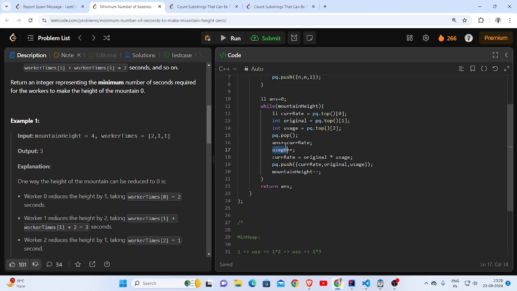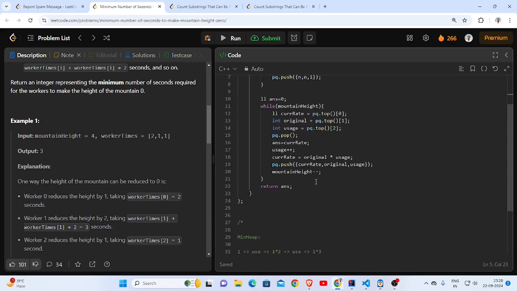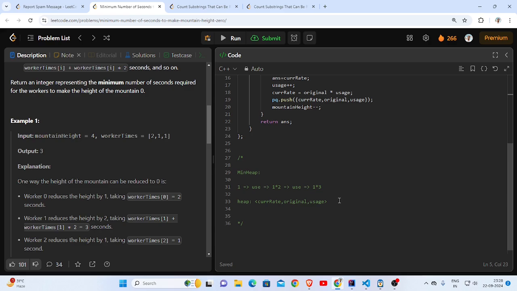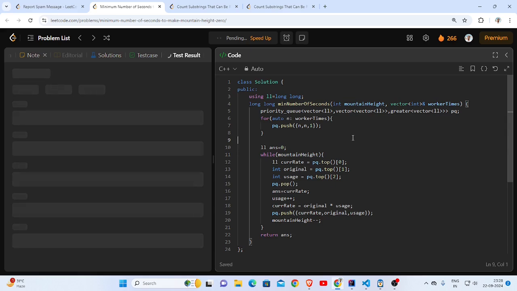Actually, this answer, I don't need to accumulate it, because all the workers will be working simultaneously, right? So I just need to get the maximum time that any of the workers is taking, and I'm minimizing it based on my minimum heap. Alright, so this is what I have to do, and I guess, yeah, that's it. Let's see if this works. Time complexity will be O of n log n, and space complexity will be O of n.